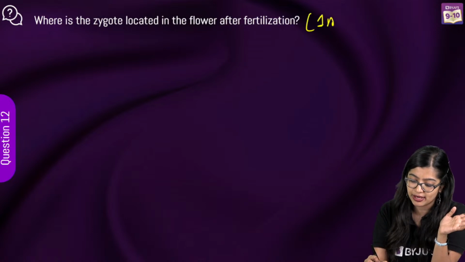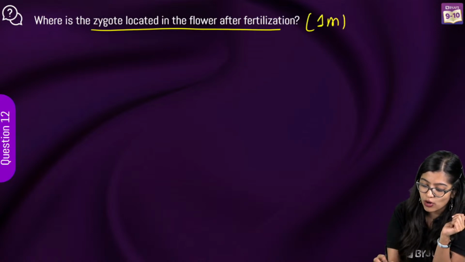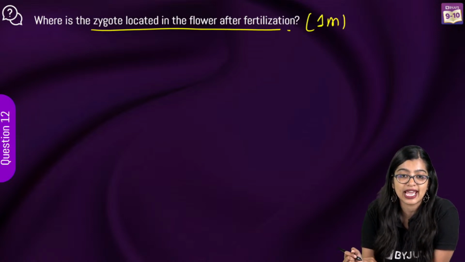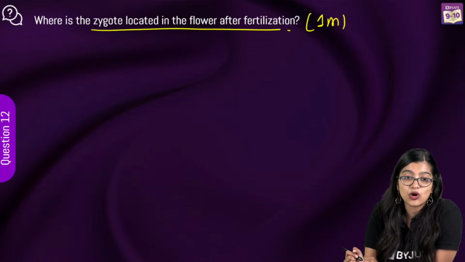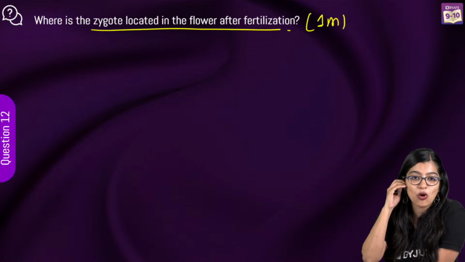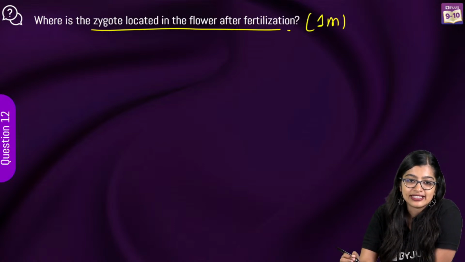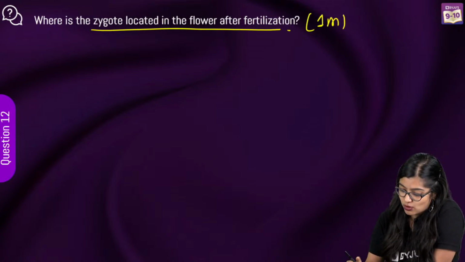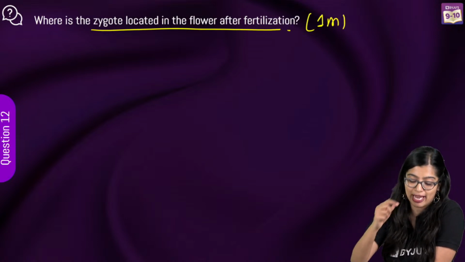1 mark question here. Where is the zygote of a flower located after fertilization? Where is the zygote located? That's awesome, Om. This is very easy, 1 mark. In the ovary of what is also something you have to specify.